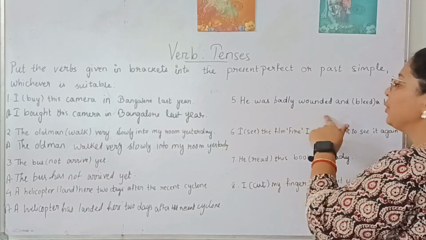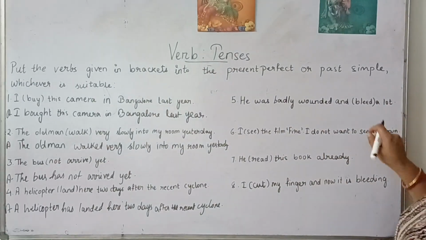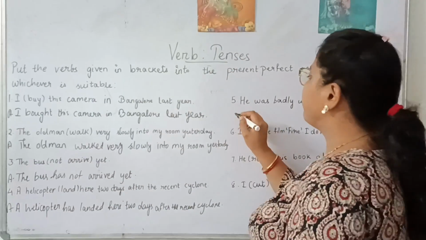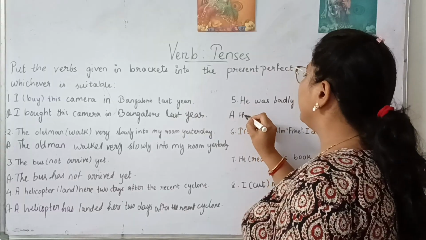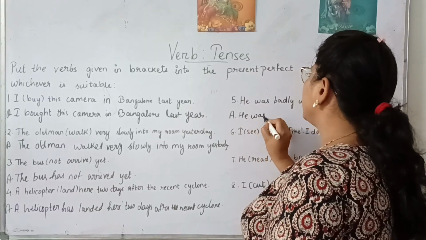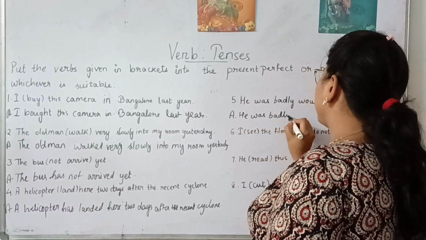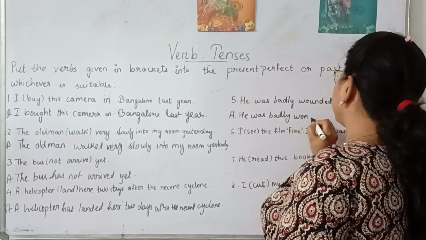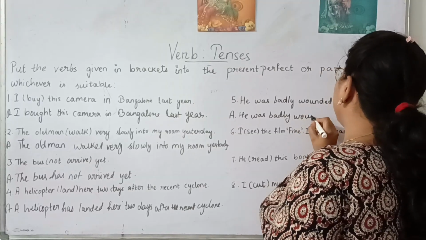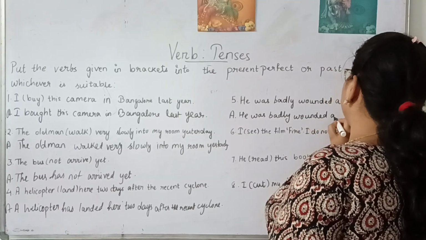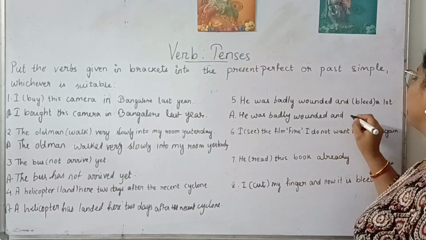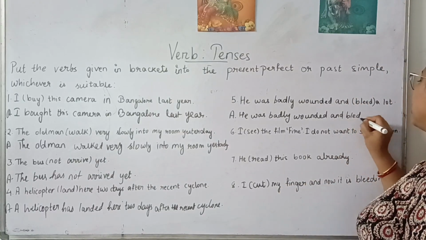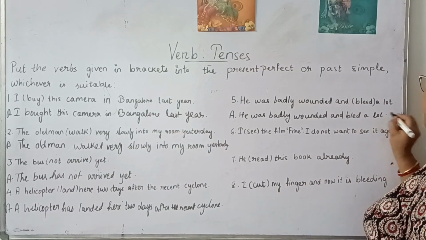So he was badly wounded and bled a lot. The past tense of bleed will be bled. This is also an irregular word because the spelling changes. It doesn't add d or ed at the end of the verb. So this will become bled, only a single e will be used here.